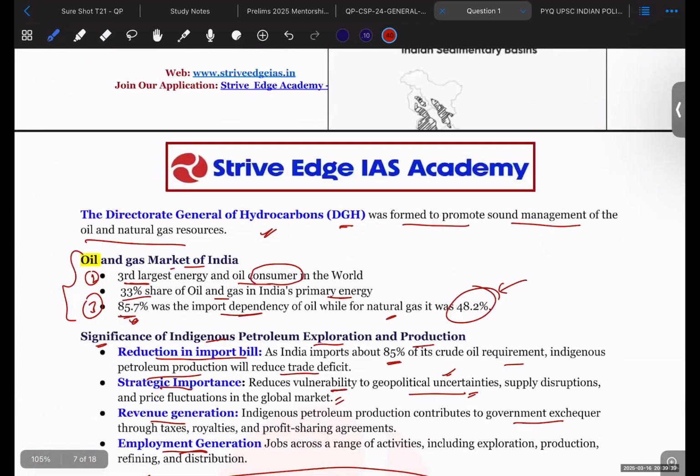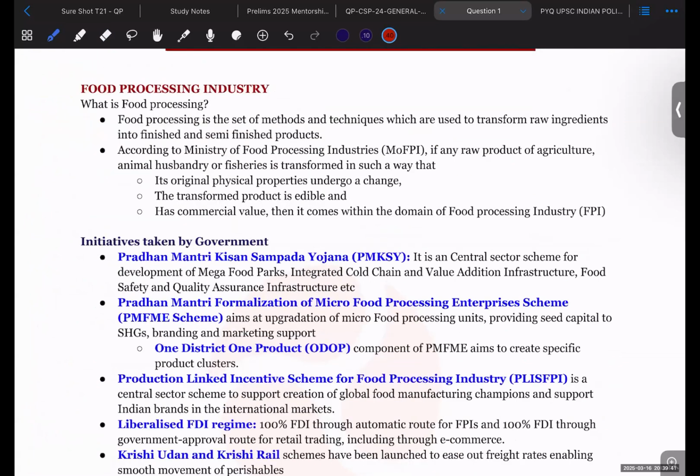Now, moving to the next topic, which is the food processing industry. What is food processing? Food processing is the set of methods and techniques which are used to transform raw ingredients into finished and semi-finished products. So once the raw fruits or vegetables are there, they are converted to finished and semi-finished products. This is called food processing.